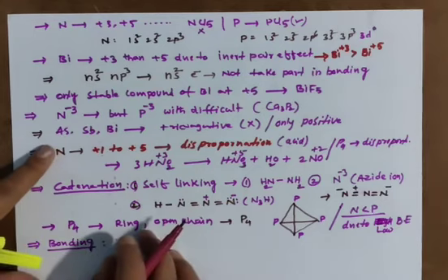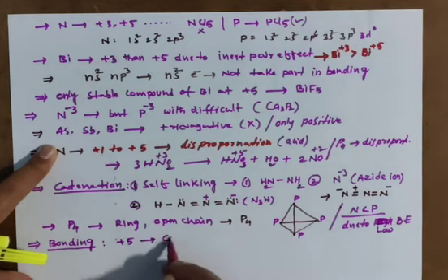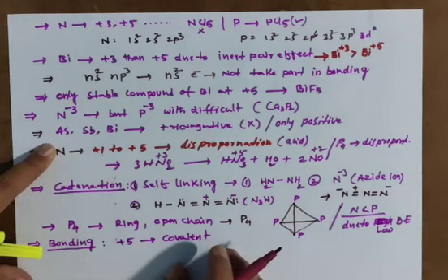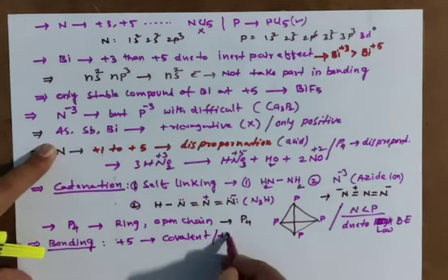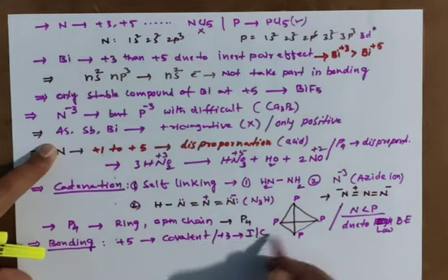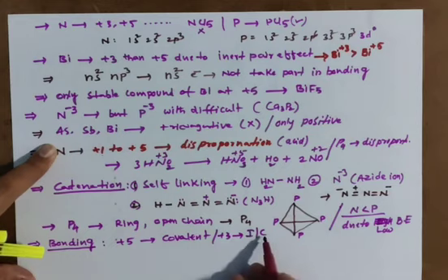See here, all +5 oxidation states are covalent. Remember, very important. And +3 is both ionic and covalent. +5 is covalent, +3 is both ionic and covalent. Clear?